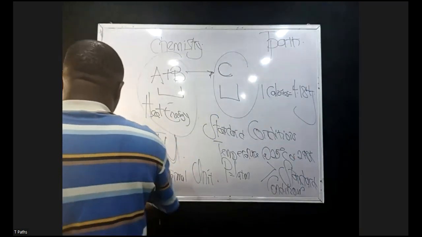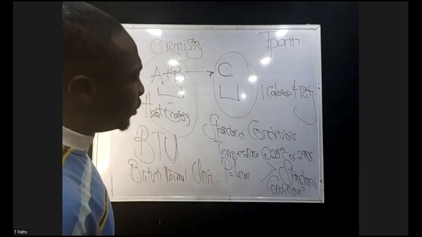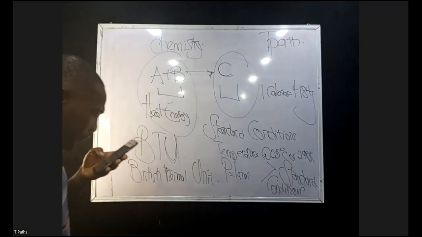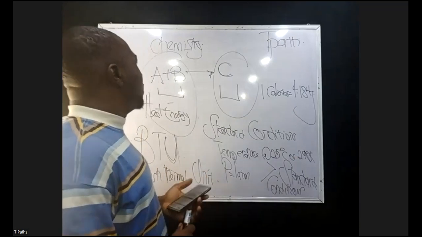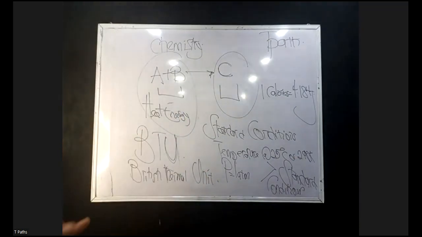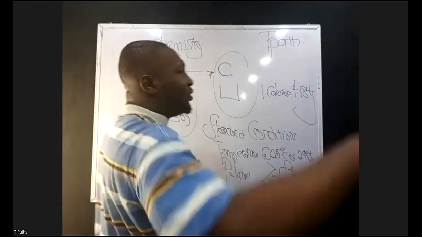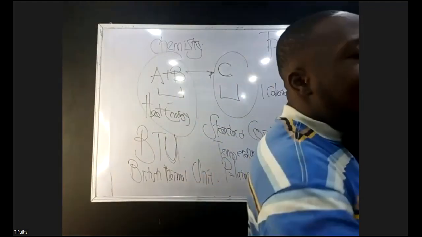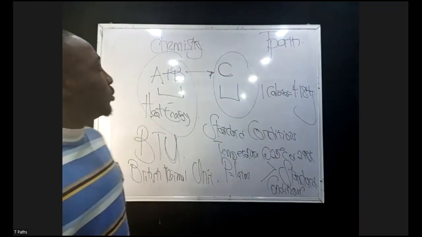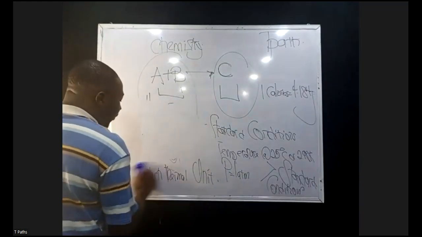Now, after knowing that, we need to also note something again. We need to consider the fact that when we have A plus B giving us C, we said earlier on that the heat content of A plus B is not the same as the heat content of C. I want to create 2 scenarios here today. Please follow me. So let me show you the first scenario.